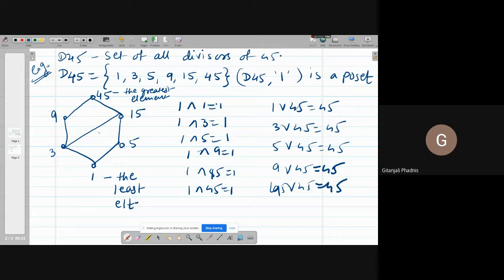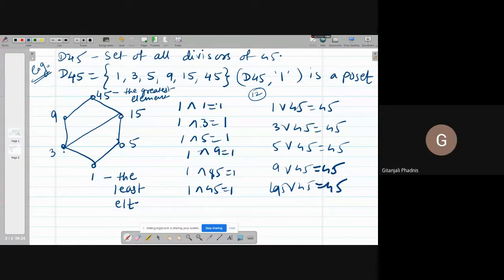What about others in between? You can have 3 and 5, 3 and every other element. How many pairs will be formed? Right now I have taken 12 pairs, all distinct. Pairs are formed of 2 elements, and you have 6 elements.